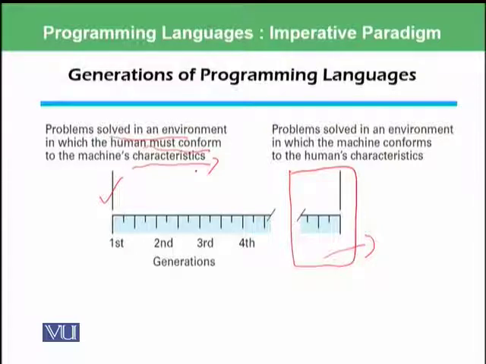So this means humans should understand what the machine characteristics are and comply with them. However, we are moving in this direction, where problems are solved in an environment in which the machine conforms to the human characteristics, that is, what humans actually need.